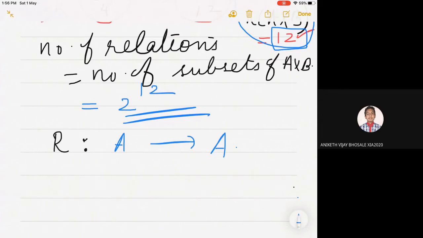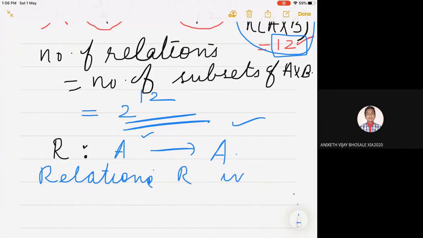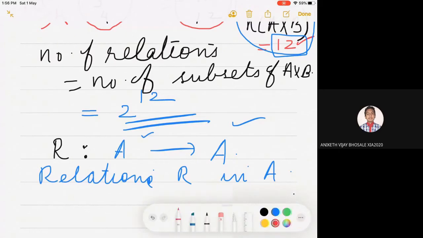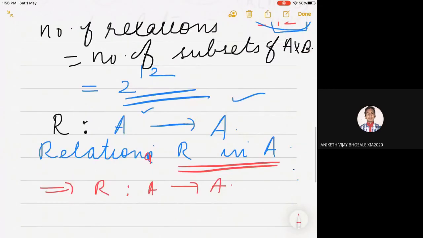Instead of two different sets A and B, we consider only those relations defined from A to A. Such type of relations are known as relation R in A. This is a technical term which we use throughout our NCERT textbook. R in A is a relation. That means R is from A to A, or R is a subset of A cross A.